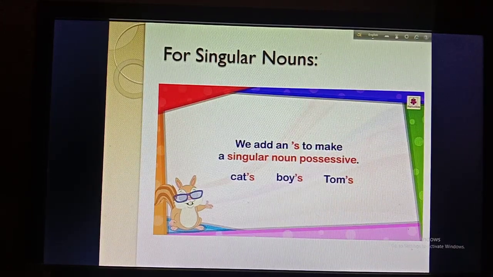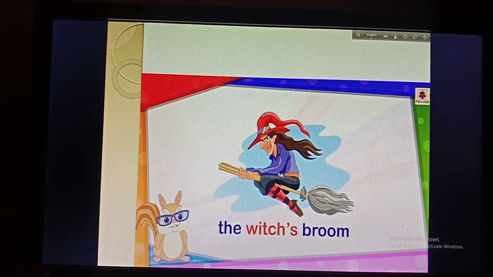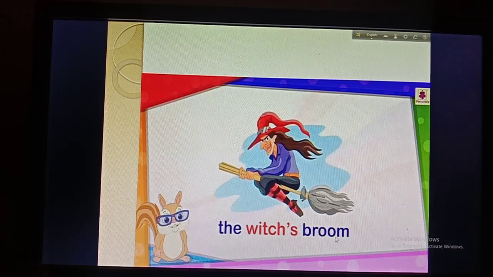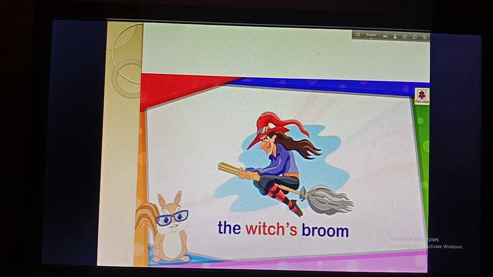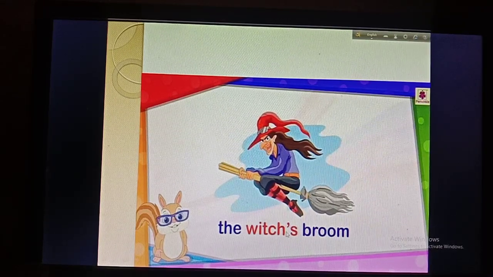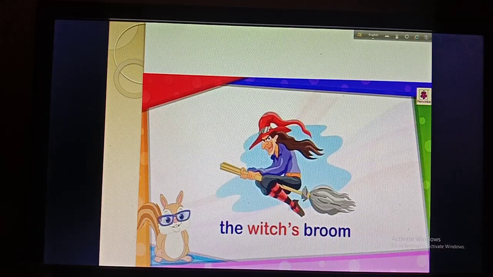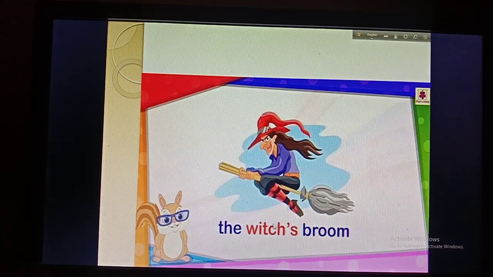Now the example. In the picture you can see that there is a witch. So the witch's broom. This is the broom of the witch. Here the witch is singular, that's why I have used apostrophe s. So you have to remember, again I am repeating, to show the possession of a singular noun you have to use apostrophe s with that noun.